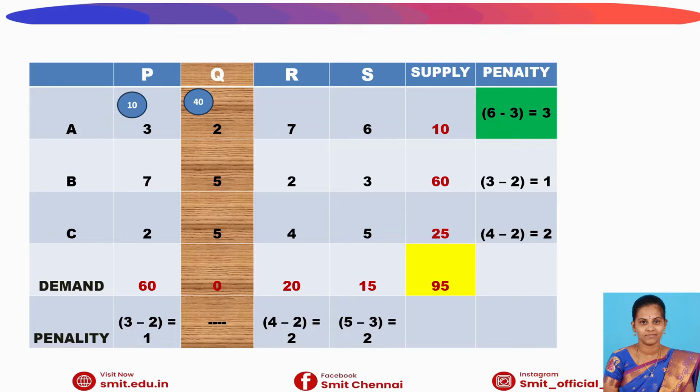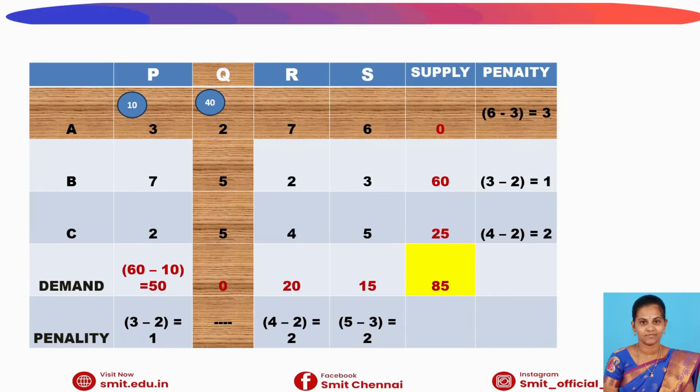The corresponding supply row value is now 10 and the corresponding column value is 60. Among these two, 10 is the minimum, so I fill in 10 as the allocation value. After allocating, the first row becomes 0 as a supply value and the first column changes to 50. We eliminate the row with 0 from the transportation table and move to the next step, repeating the same procedure.